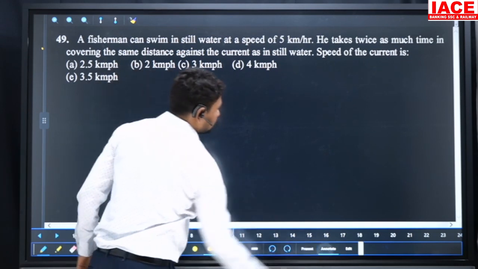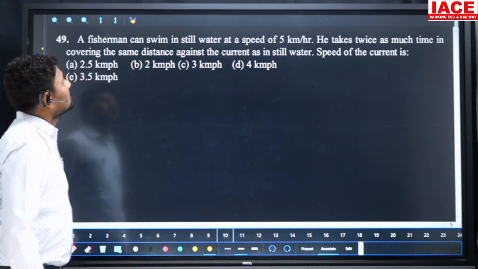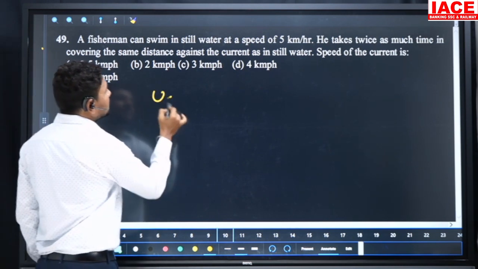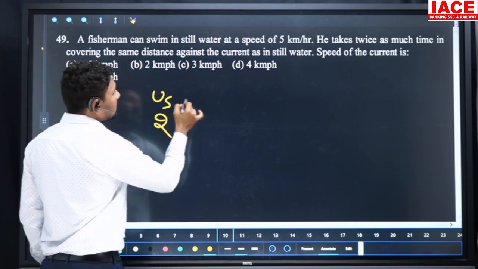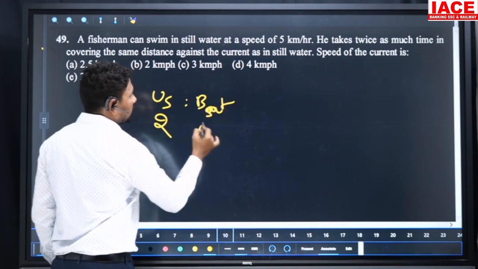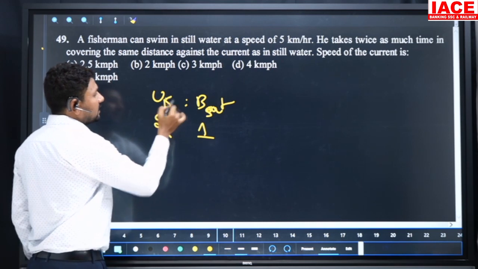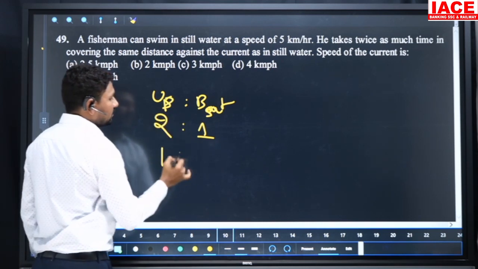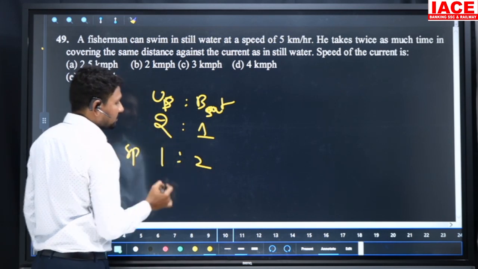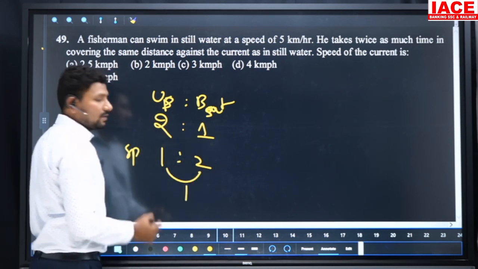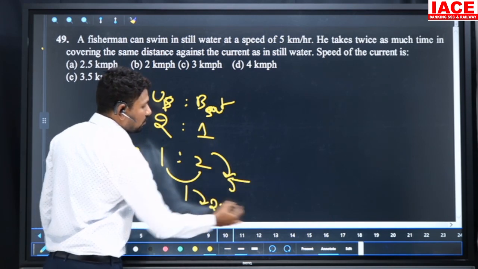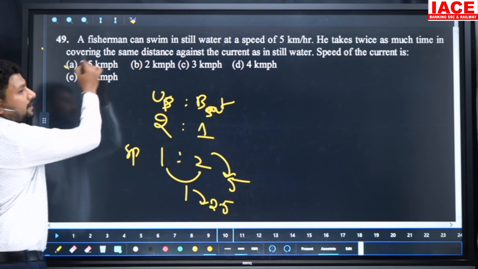Next question. A fisherman can swim in still water at a speed of 5 km per hour. He takes twice the time upstream. Boat time is 1 hour and upstream is 2 hours, so 2 is to 1. We can write the speed ratio as 1 is to 2. Boat speed is 2 parts, upstream speed is 1 part, then current speed is 1 part. 2 parts is equal to 5 km per hour, then 1 part is equal to 2.5 km per hour. Our option is A.